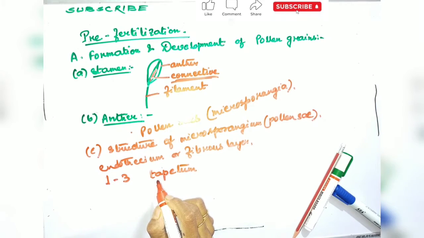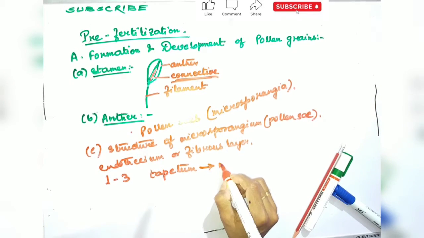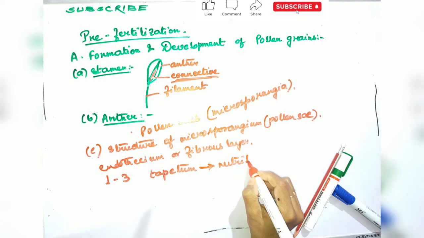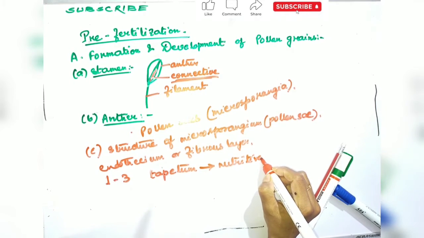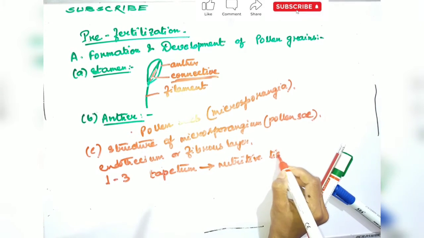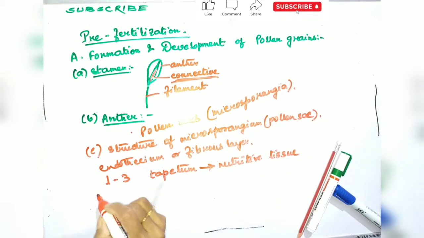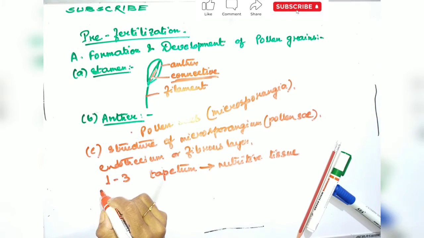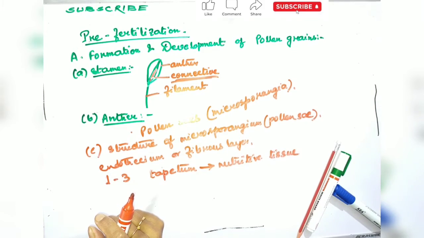The tapetum forms a nutritive tissue, nourishing the developing microspores. The cells of the tapetum are generally multinucleate, that means having many nuclei, and may have a large polyploid nucleus. The tapetum provides nourishment to the young microspore mother cell either by forming a plasmodium or through diffusion.